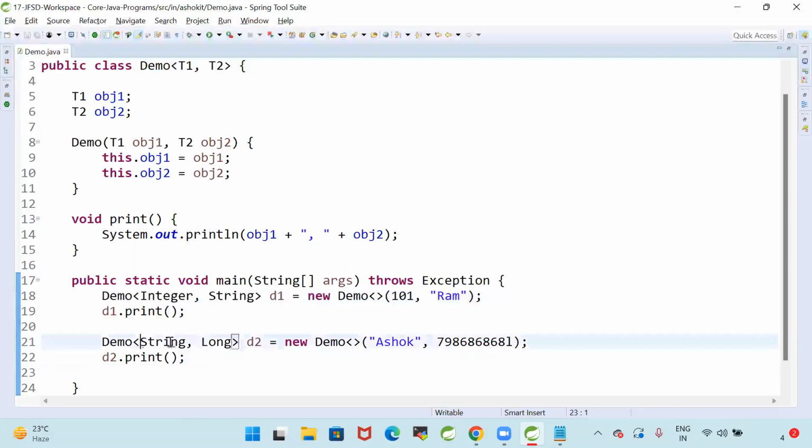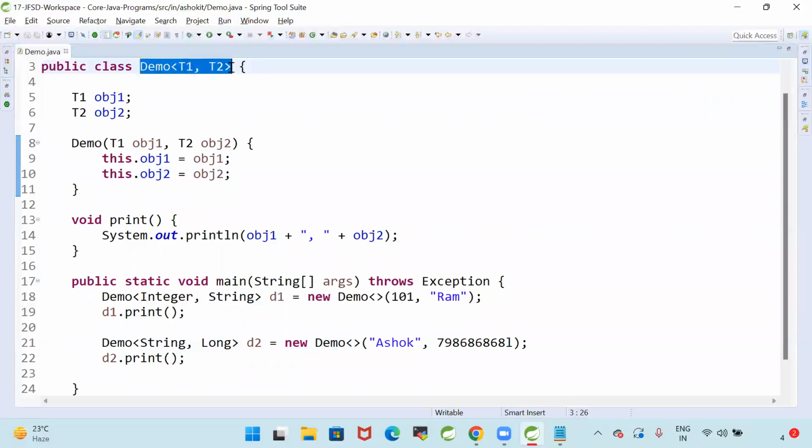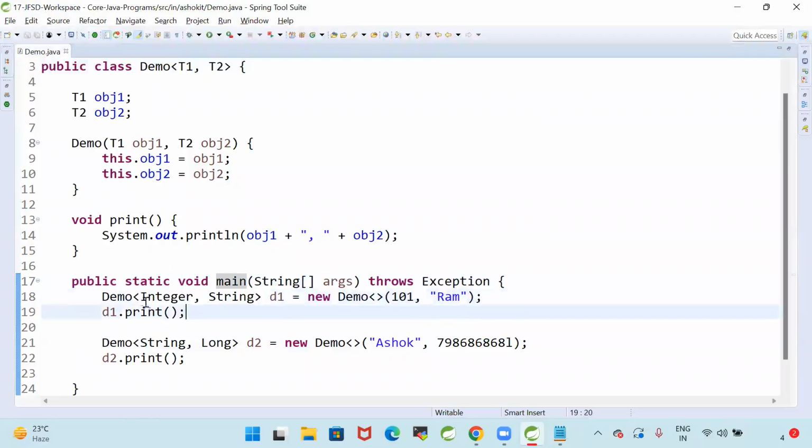Second time I'm using it to store string comma long. First time I'm storing int comma string. Second time I'm storing string comma long. That means I can use a demo class to store any type of data, because demo class is a generic class. In the demo class, I can store any type of data. Here, I will specify the type of data by using a generic type.